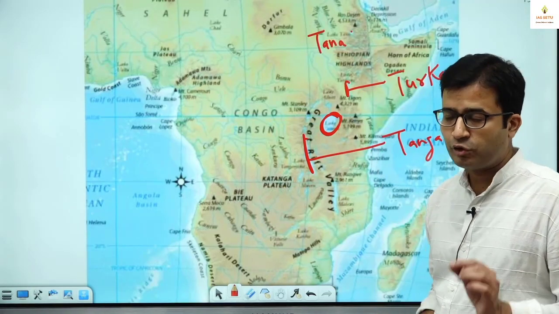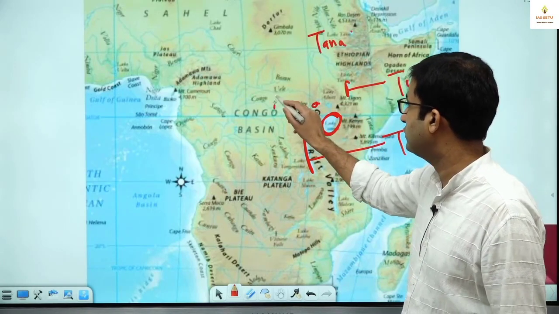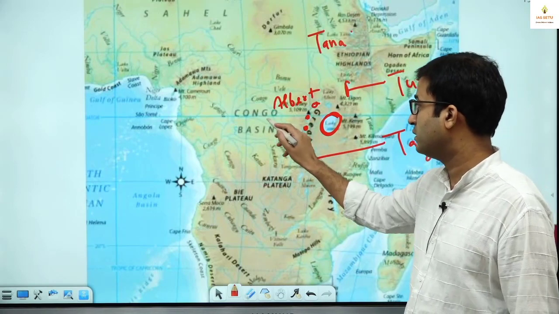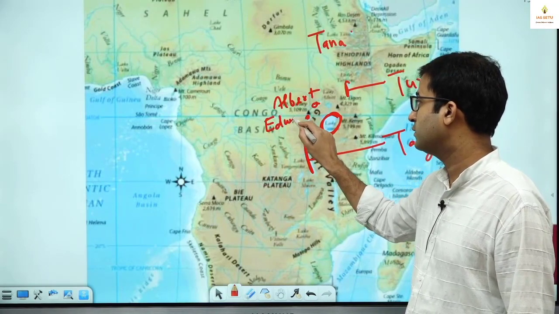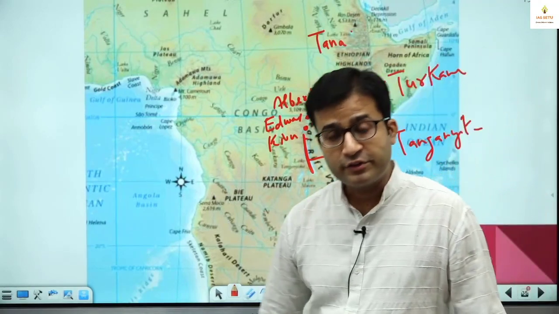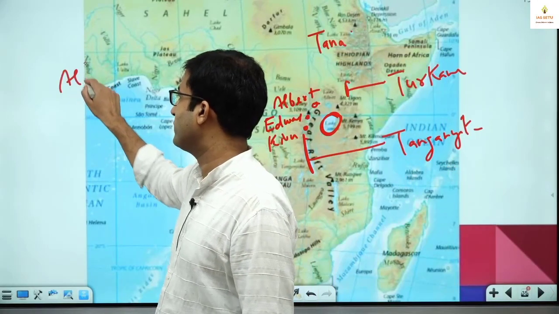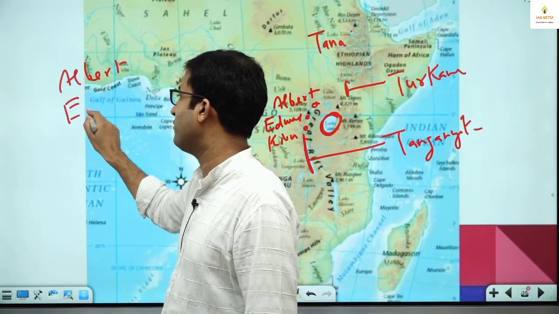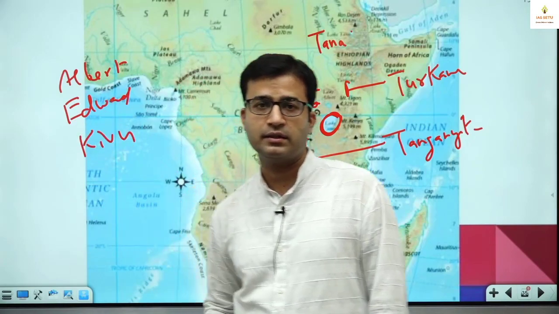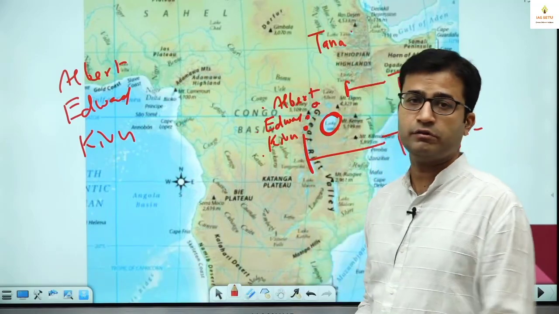On the left side of Victoria, can you see there are three small lakes? Albert, Edward, Kivu. This is Albert. You check in your atlas, you can mark Albert, Edward, Kivu. These are also easy to remember. देखो north में Albert, south of Albert we have Edward, further south we have Kivu. Alphabetically, डिक्शनरी में A, then E, then K, तो Albert, Edward, Kivu.